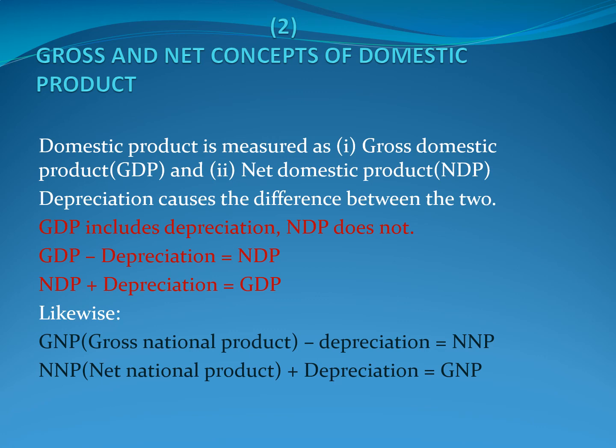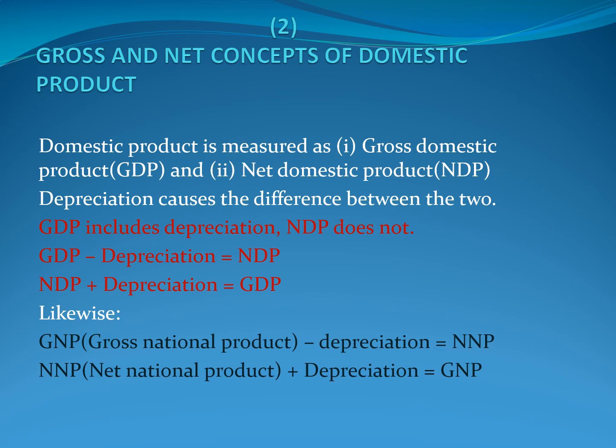Net investment is equal to gross investment minus depreciation. So gross investment is inclusive of depreciation and makes no allowance for depreciation, and net investment is exclusive of depreciation.